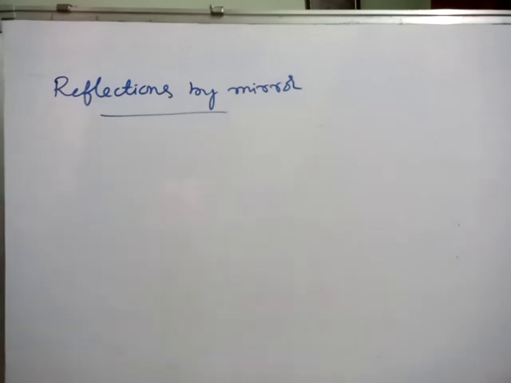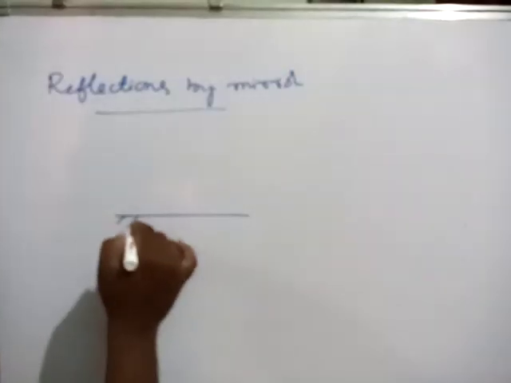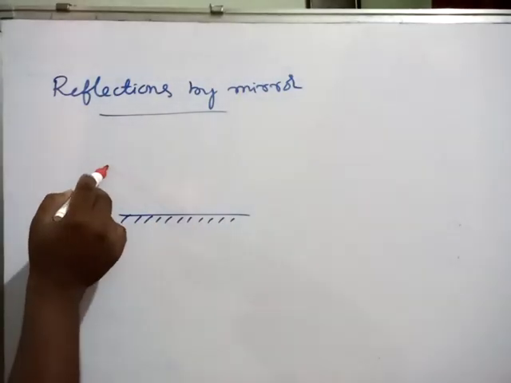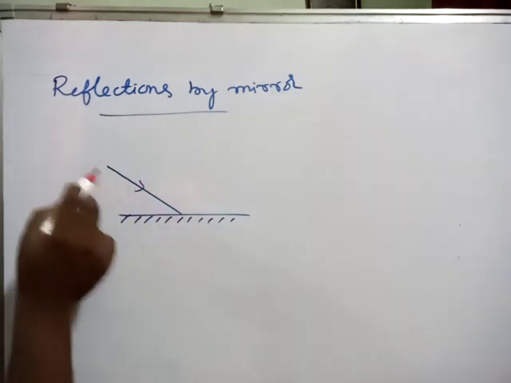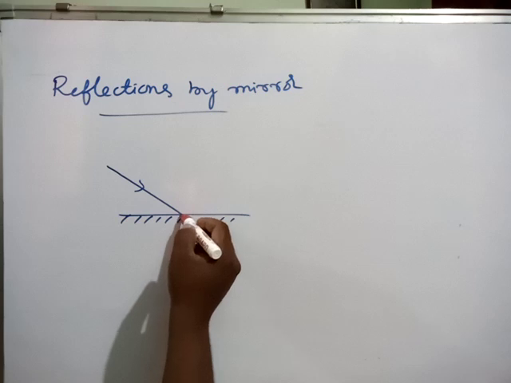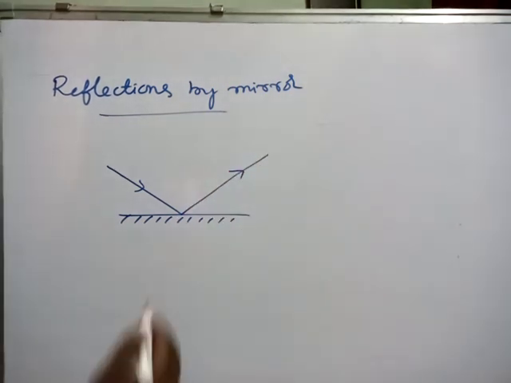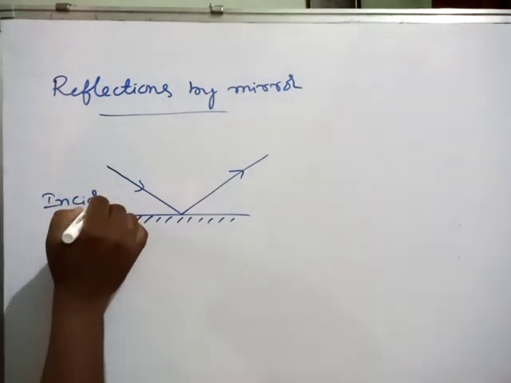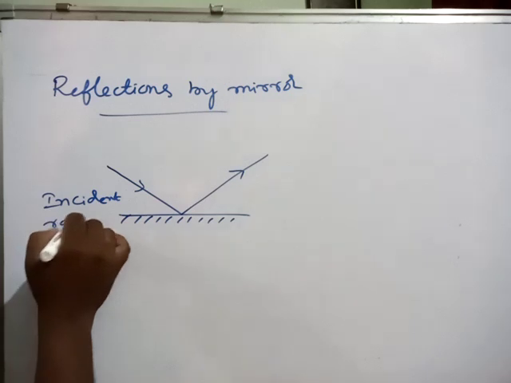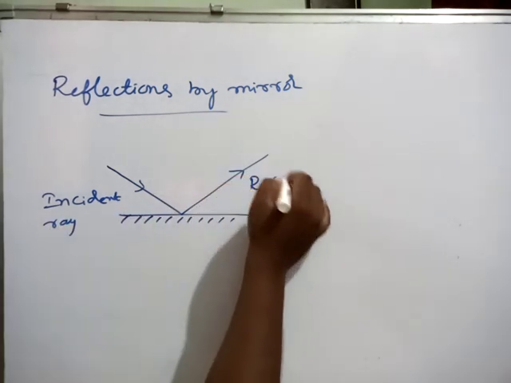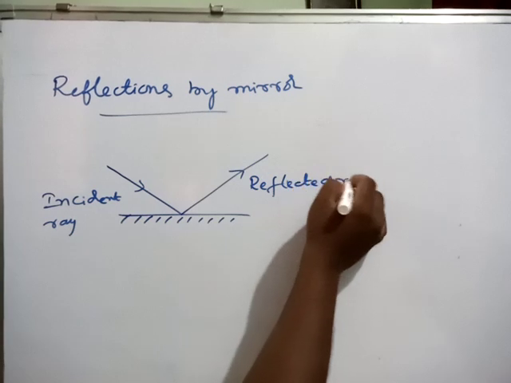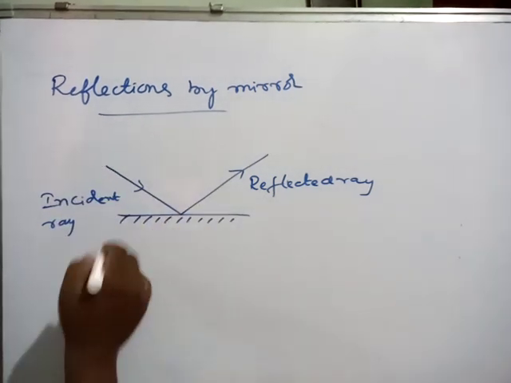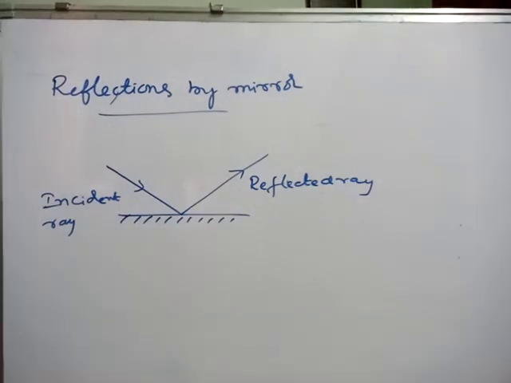Okay children, already I told you we indicate mirror like this. You already learnt more about this concept. If you pass a light ray, it passes in this direction. This light ray is what we call the incident ray. This is the reflected ray. Incident ray, reflected ray. The whole process is what we call reflection.